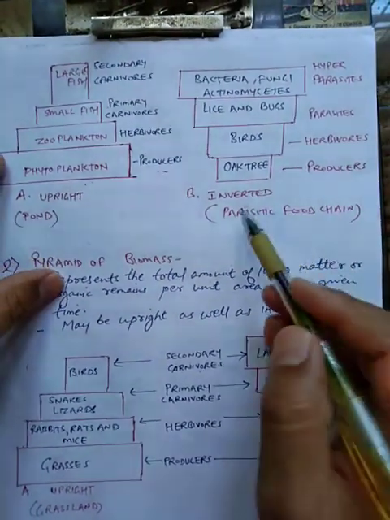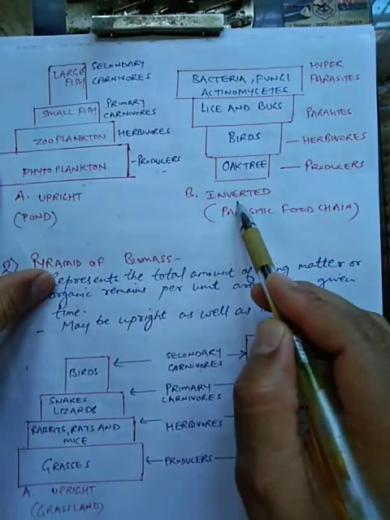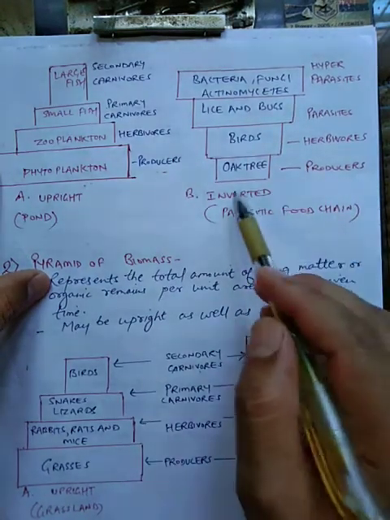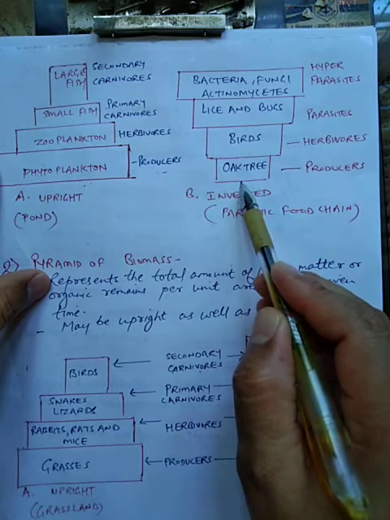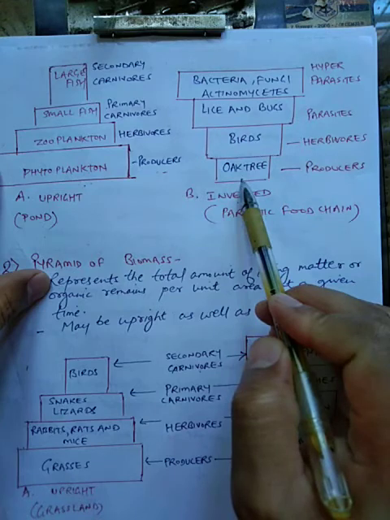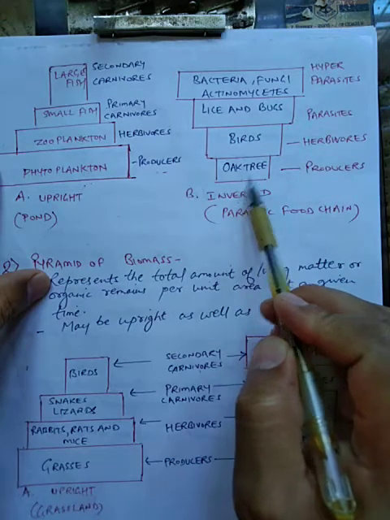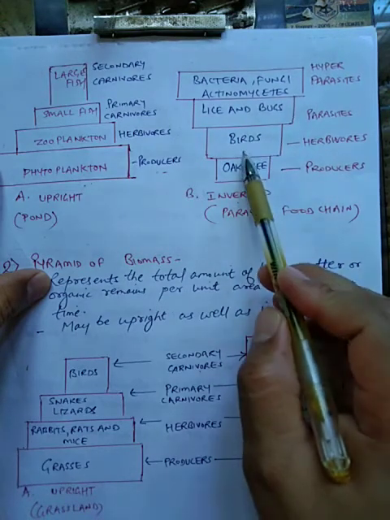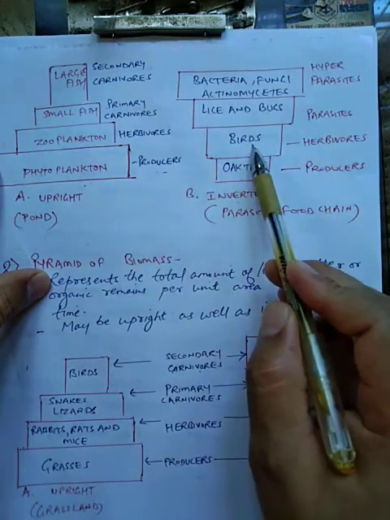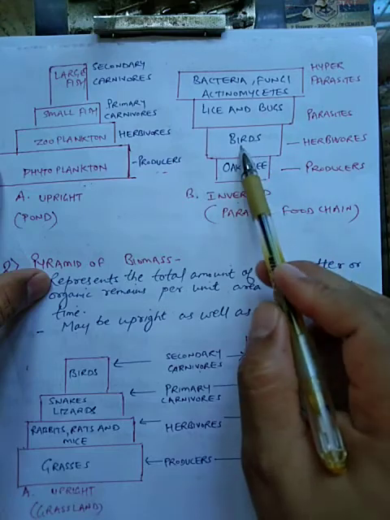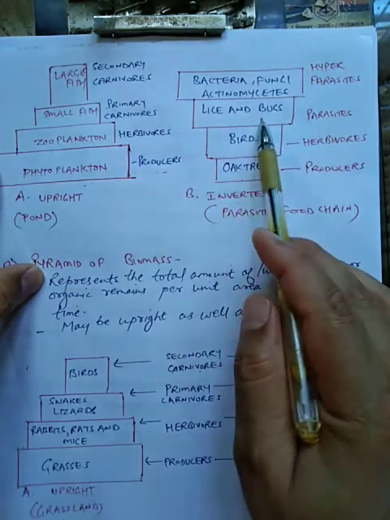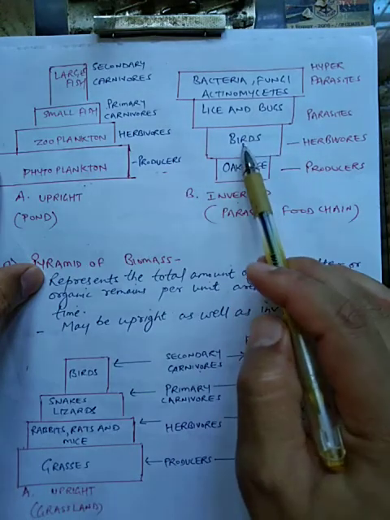Now you can see, students, here an inverted pyramid of numbers for a parasitic food chain. Now what is happening here? You can see the oak tree. The producer, that is the oak tree, is less in number, and the number of birds, that is herbivores, which depend on the oak tree is more. Further you can see parasites, that is lice and bugs, are more as compared to birds.